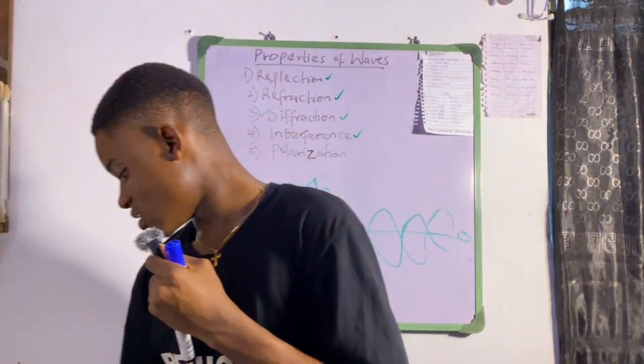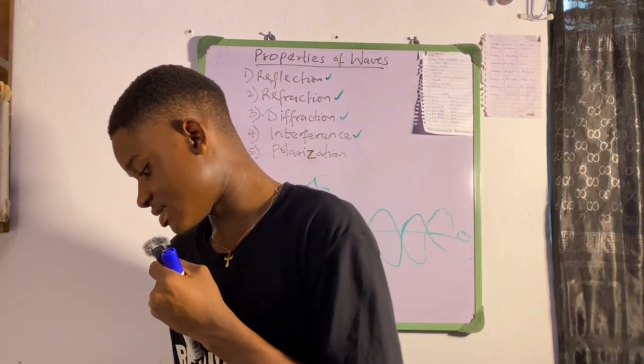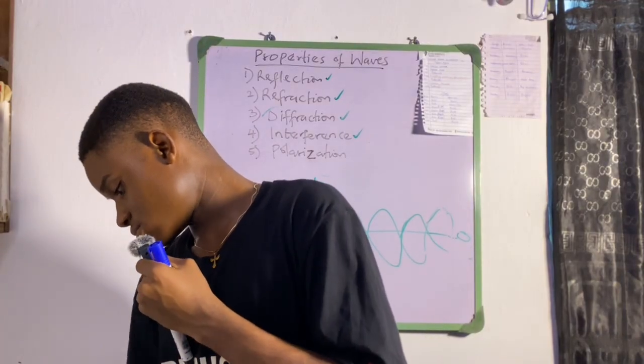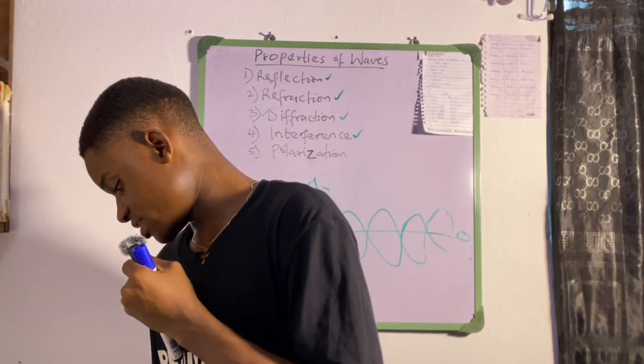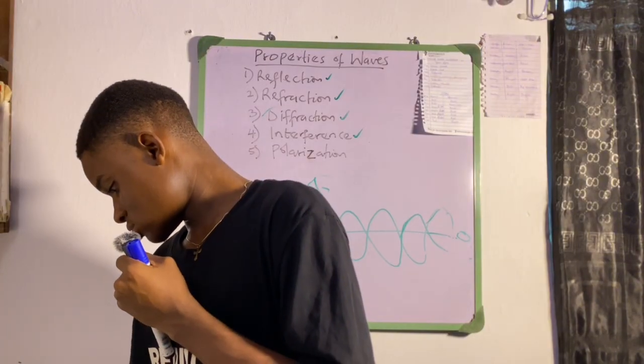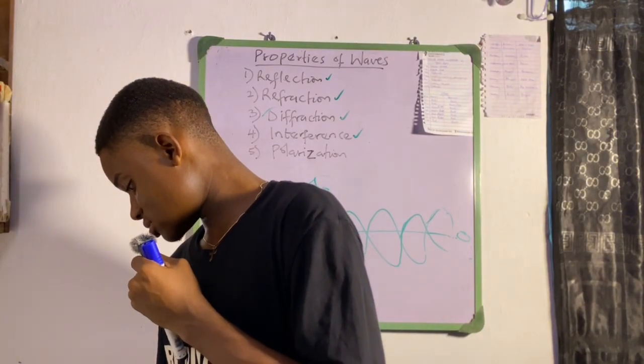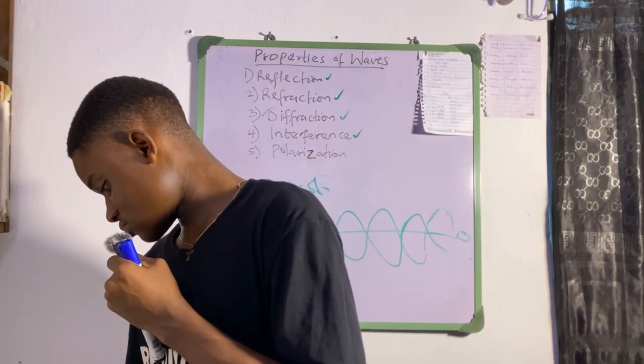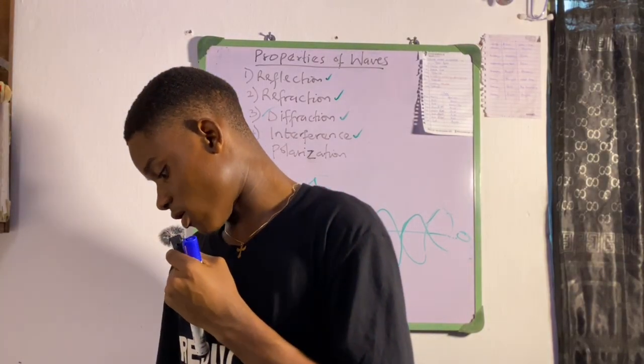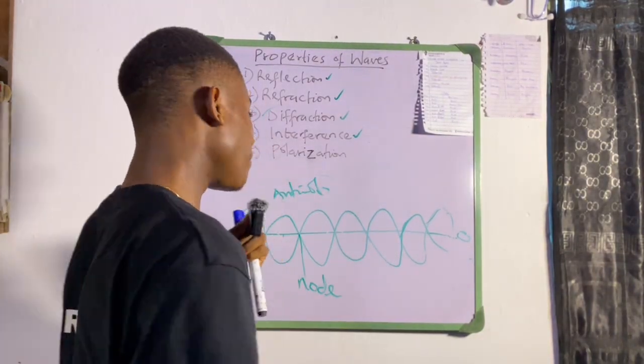Alright, so lastly, we're going to talk about polarization. Polarization is a very simple one too. So polarization is the ability of a wave to travel in one plane.